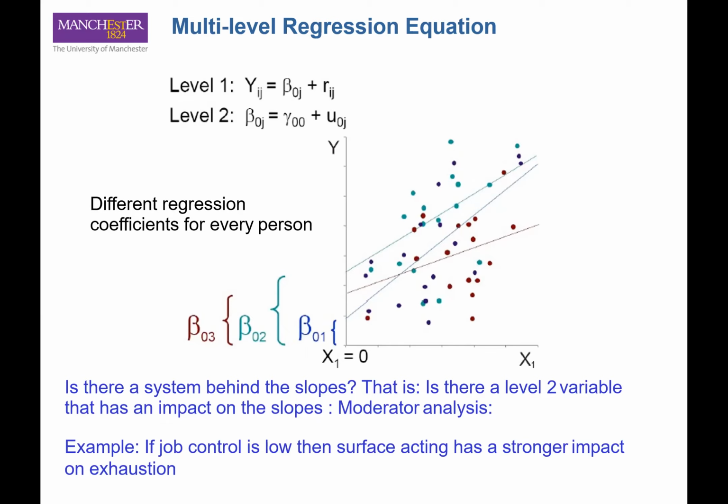One example is, if job control is low, then surface acting has a stronger impact on exhaustion. For this research question, job control becomes the moderator. So we would like to see whether individual differences in terms of job control will make a difference in affecting the relationship between surface acting and exhaustion. Because we are assuming that people are different in terms of job control, that's why we have to perform multi-level regression analysis.